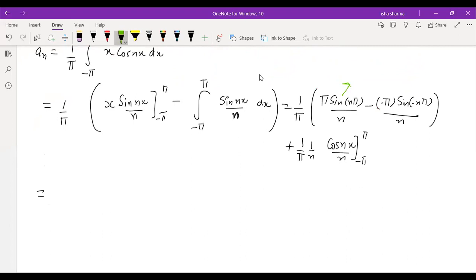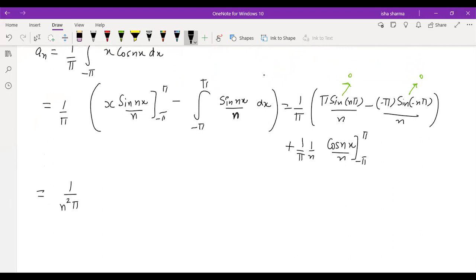Everybody knows, right? So this is 0. Similarly, this is also going to be 0. Sine of minus n pi, even if you take minus outside, then use the logic, howsoever you do it, both of these are going to be 0. So this first term completely goes to 0, and we are left with only the computation of the second term, which is 1